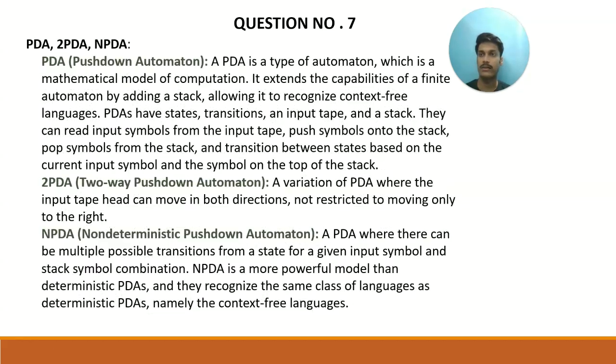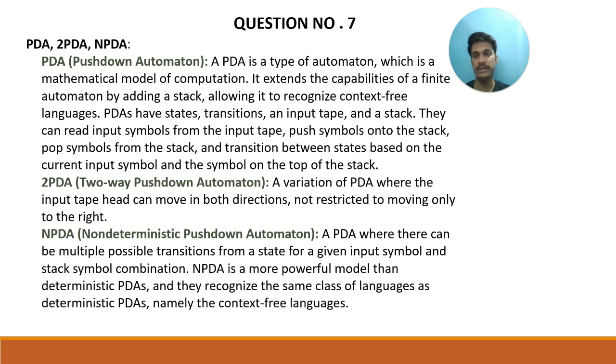So we have to now explain PDA, 2PDA and NPDA. So PDA stands for pushdown automaton. A PDA is a type of automaton, which is a mathematical model of computation. It extends the capabilities of a finite automaton by adding a stack, allowing it to recognize context-free languages.